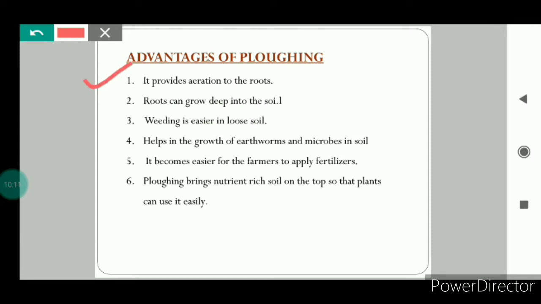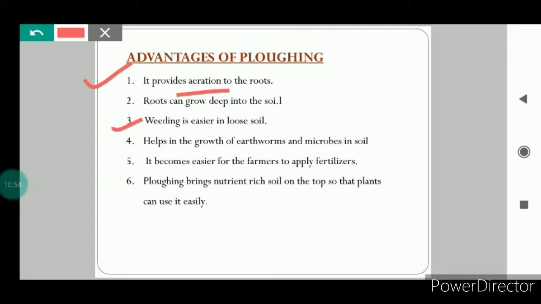Advantages of plowing: it provides aeration to the roots. When the soil gets loosened, there are more air spaces between the soil particles now as compared to before, because of which it promotes root growth. Now the roots can grow deep into the soil, and because there are more spaces between the soil particles, it becomes easy for the roots to breathe. So it's clear that because of plowing, the roots can grow deep into the soil, and at the same time they can breathe easily.